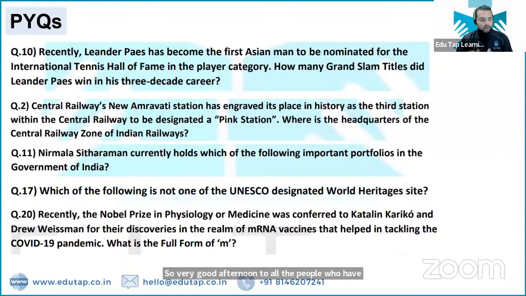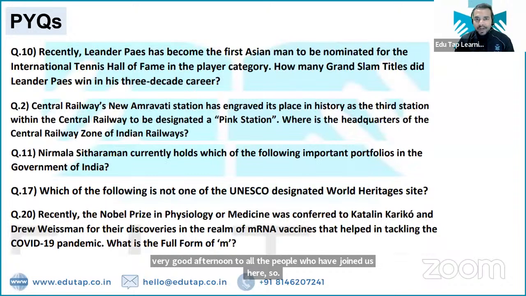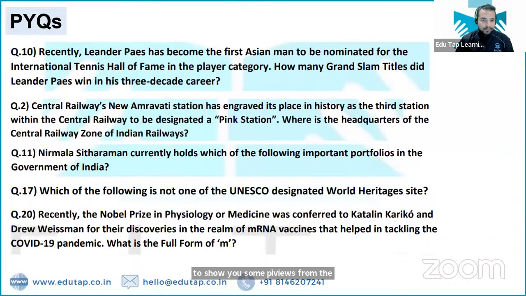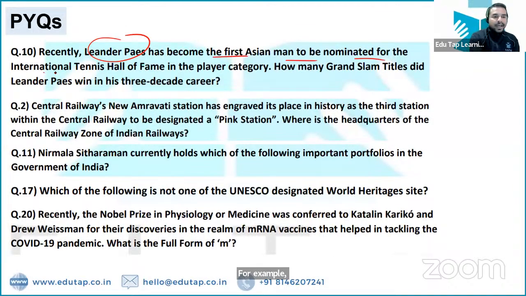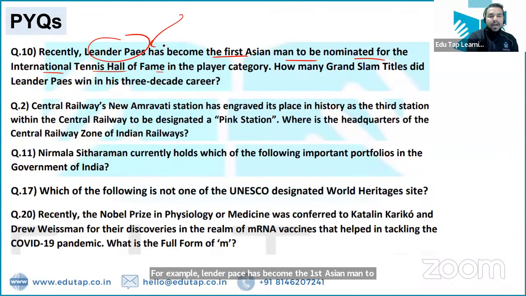But before that, I would like to show you some PYQs from the NABARD Grade A Officer 2023 exam. तो आप देख सकते हैं कि what kind of questions are being asked in the exam. For example, Leander Paes has become the first Asian man to be nominated for the International Tennis Hall of Fame. So this is basically a common news article from the world of sports as well as from the person in news articles, right?